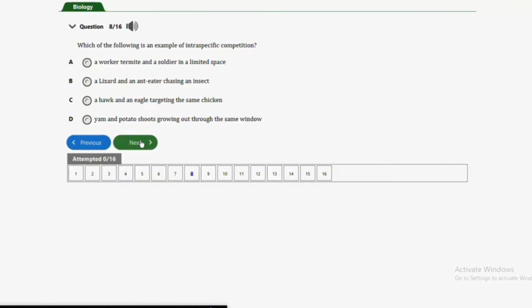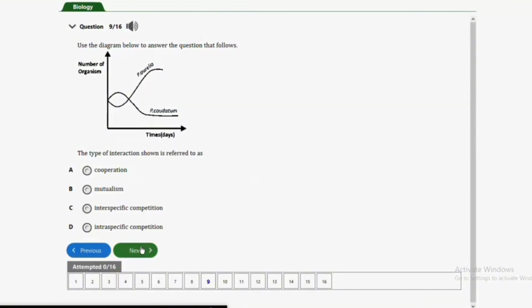They are of the same species. So guys, let's look at this graph. We are using this diagram to answer this question. It says the type of interaction shown here is referred to as A, cooperation, B, mutualism, C, interspecific competition, and D, intraspecific competition. All right, guys, this is a competition here, but it is not intraspecific because they are not of the same species. So since they are not the same species, this is an interspecific competition. So C is the correct answer to this question.